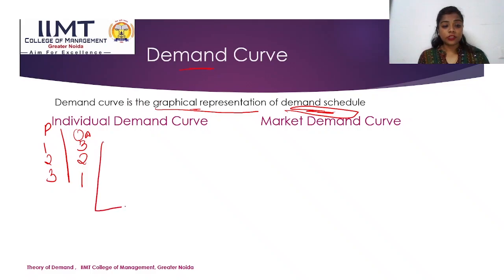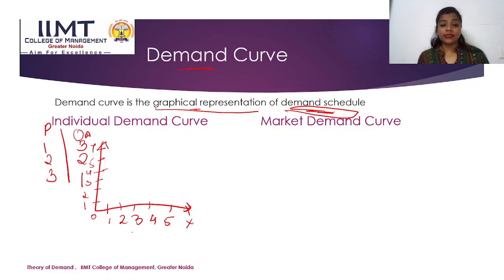So now let us draw the graph. We need to keep in mind that we have to name the graph.